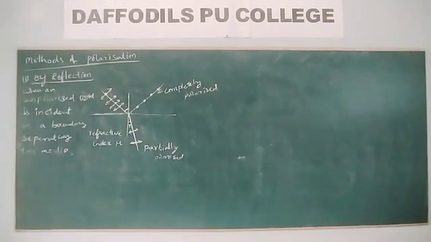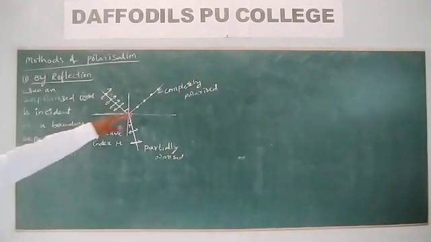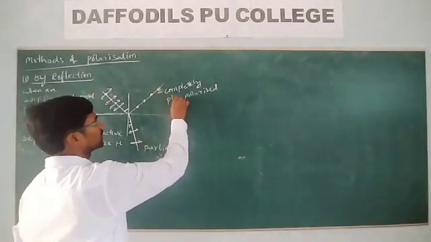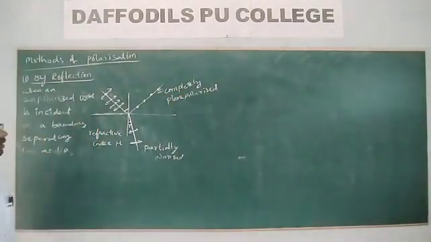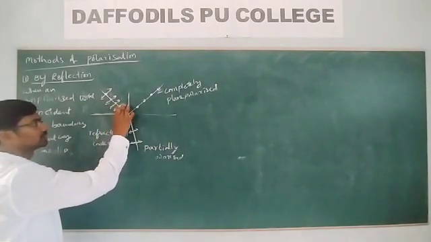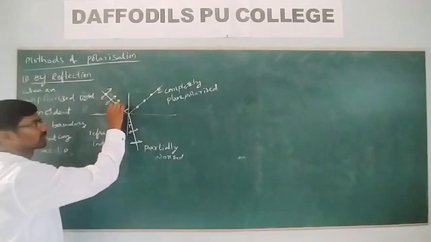For a particular angle of incidence, the reflected ray is completely plane polarized. Now for what angle of incidence? Here it is i, the angle of incidence.